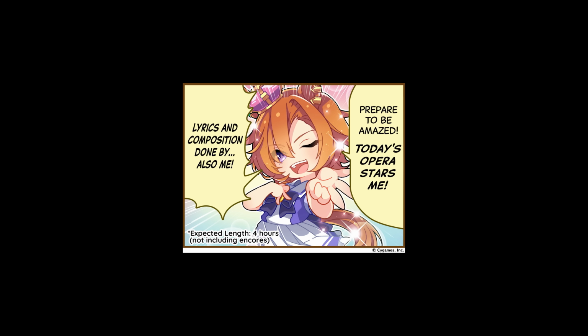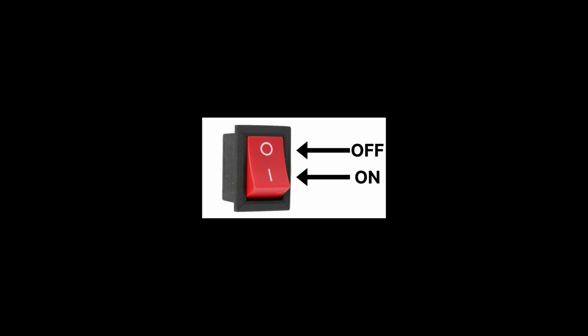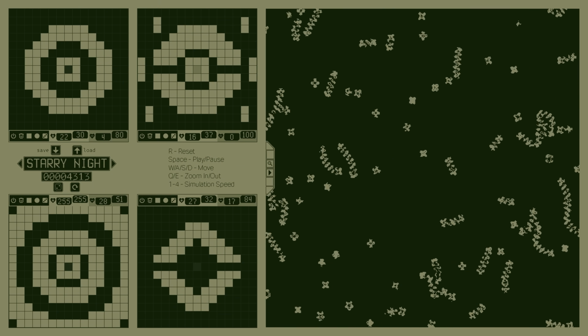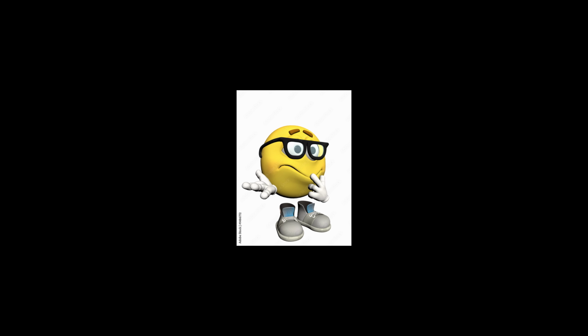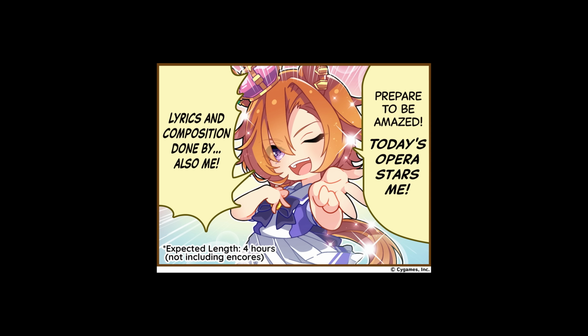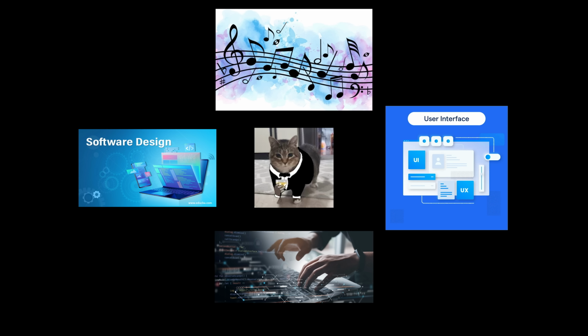Despite the hardship, I persevered, and I'm proud to show off my new game, a fully customizable, real-time, 2-state, multi-neighborhood cellular automaton where you create your own cell organelles to see what happens. As usual, I did everything for the game, from the software design to the programming to the UI to the music and sound effects. I'm sure one of these things will be exciting to you. So how do these automata actually function? Why are they so hard to work with? And how did I try to solve these problems?